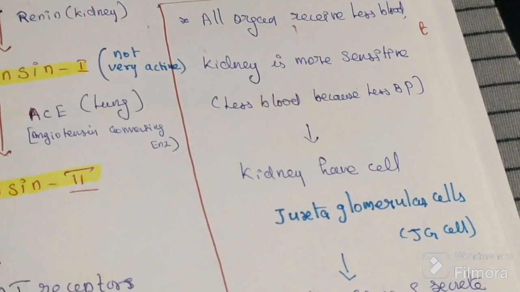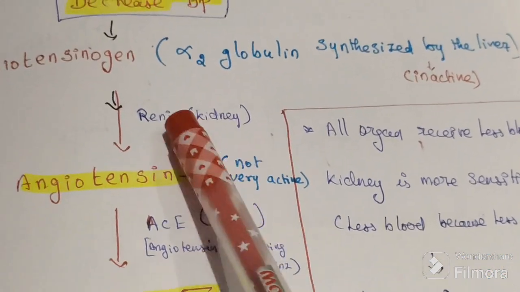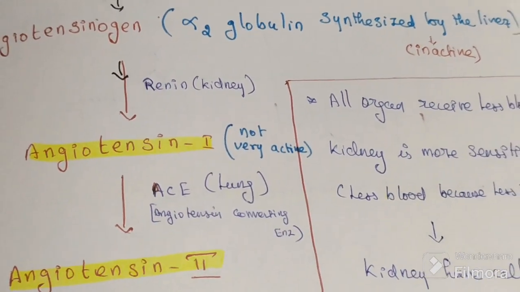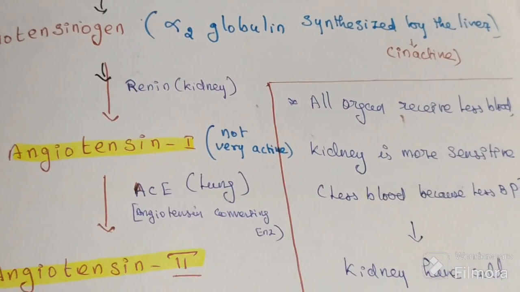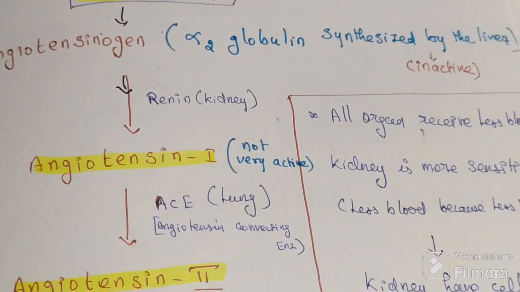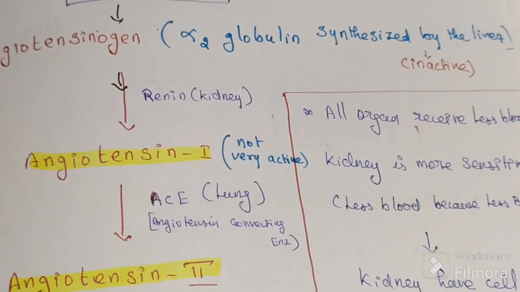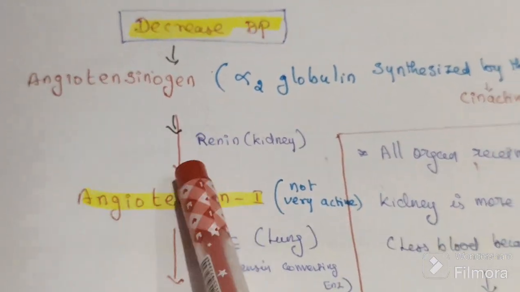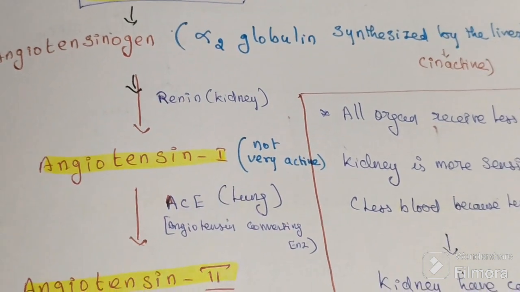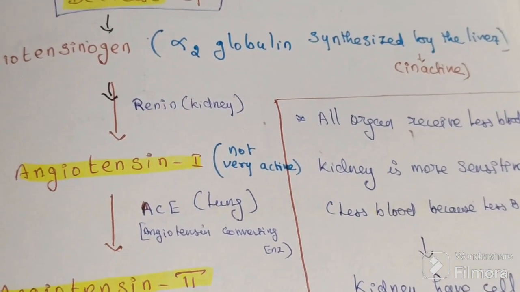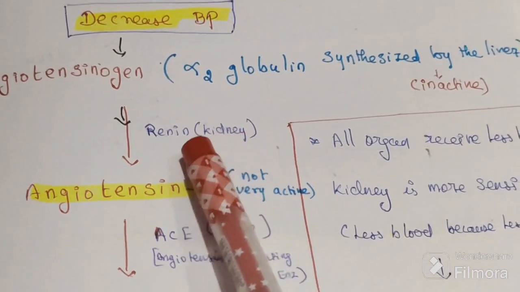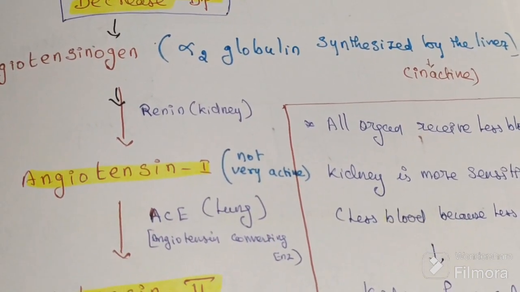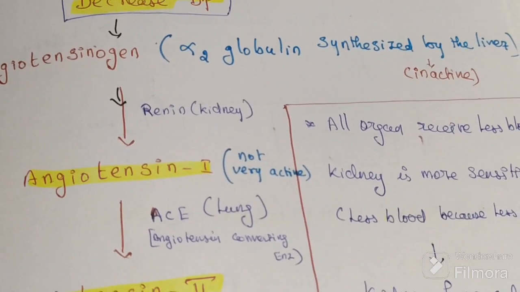secrete an enzyme. That enzyme is called renin. It is secreted into the blood. Renin comes from the kidney. So renin comes into the blood only when the blood pressure falls.